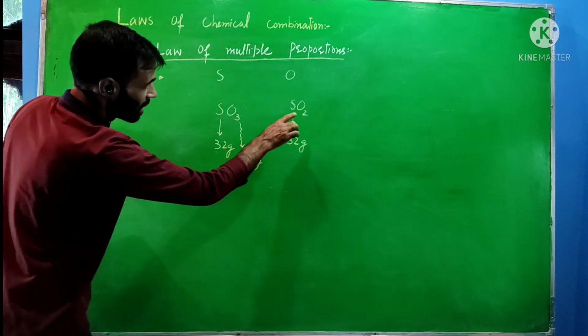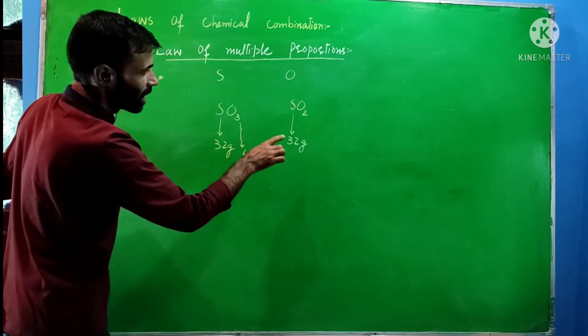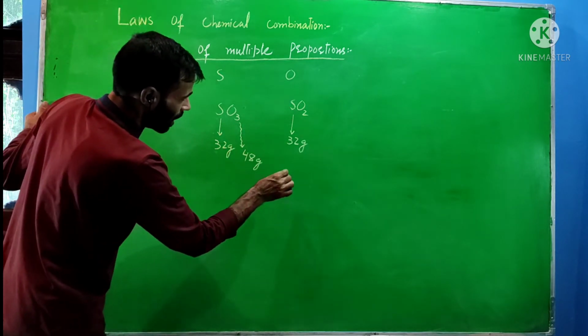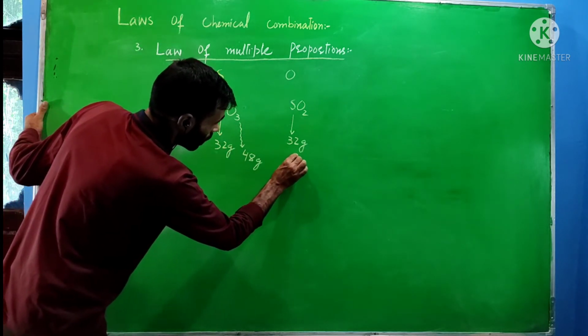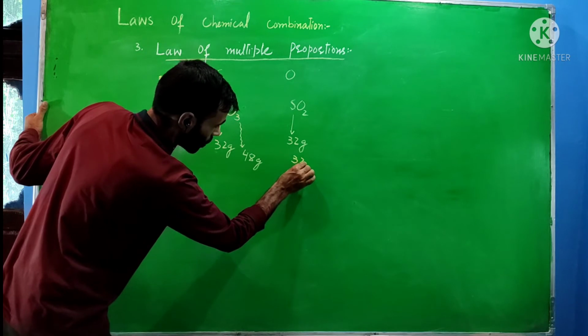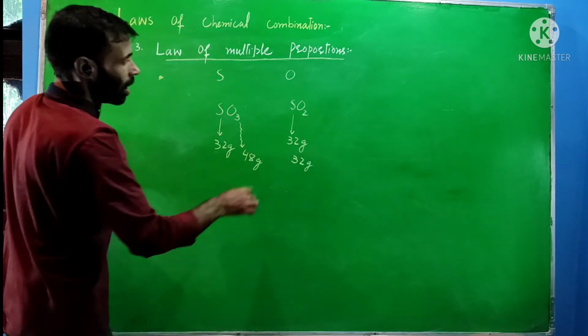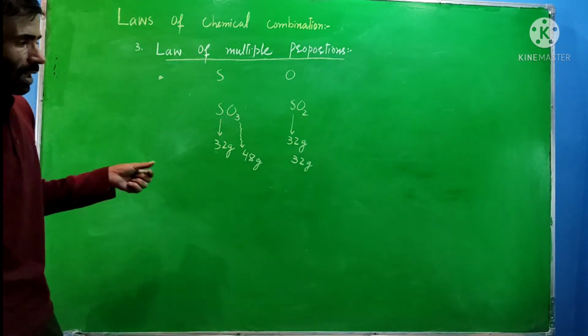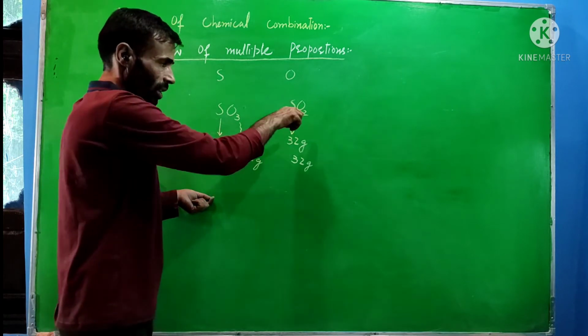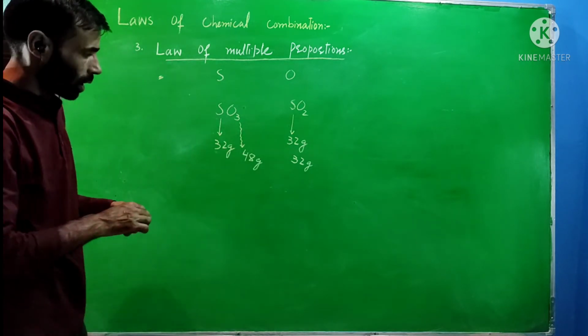Within the other compound, the mass of oxygen that combines with the fixed 32 gram of sulfur is 32 gram, because the atomic mass of oxygen is 16, and 16 into 2 is 32.